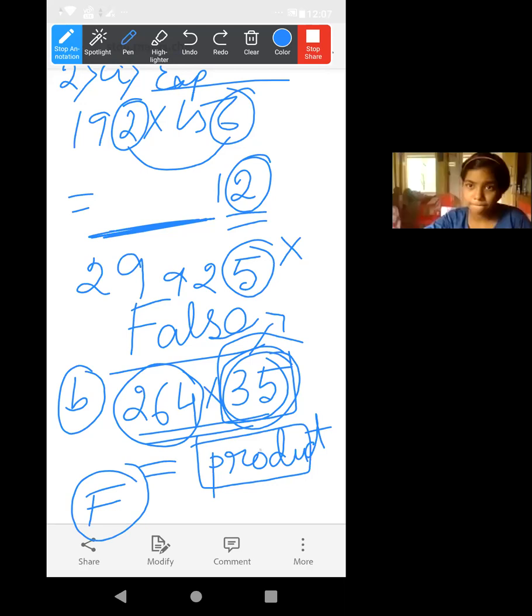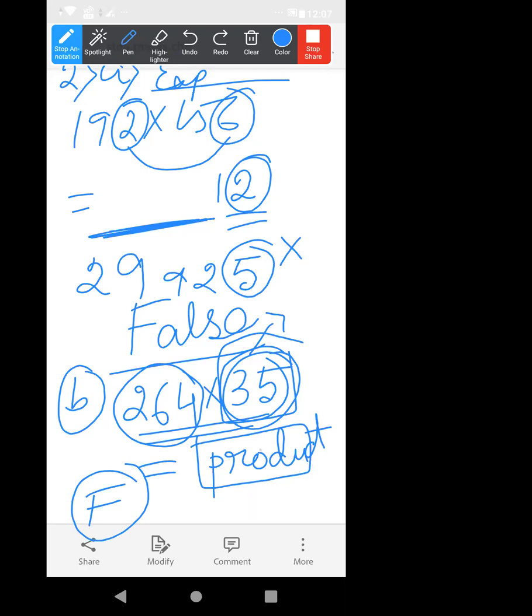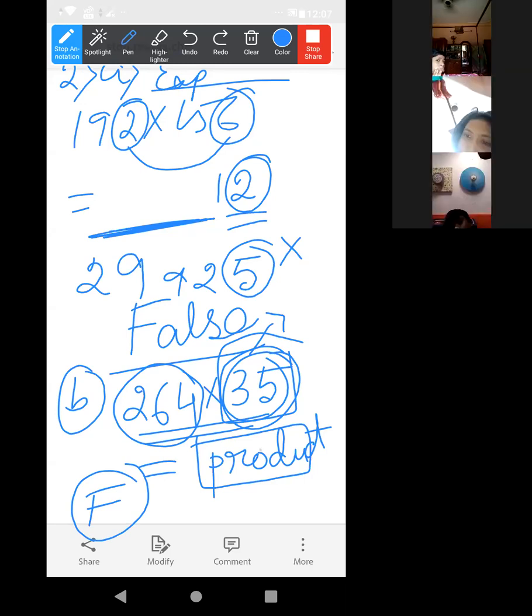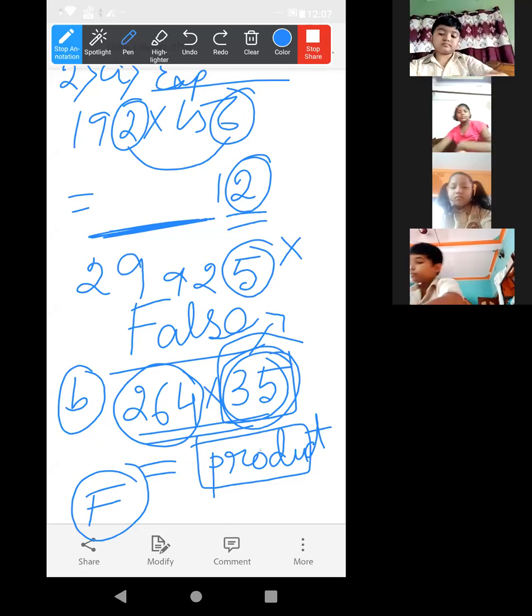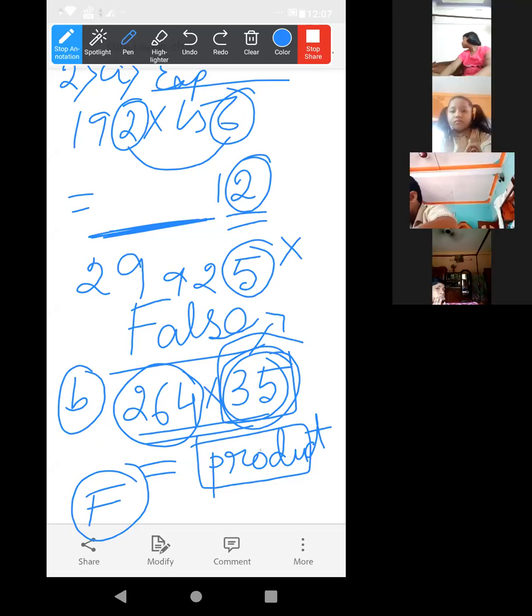Keep your camera on. Farhan Malik, Oishani, Sheikh Aran. Okay, Pratibha, understood?